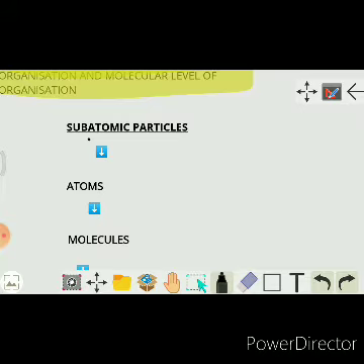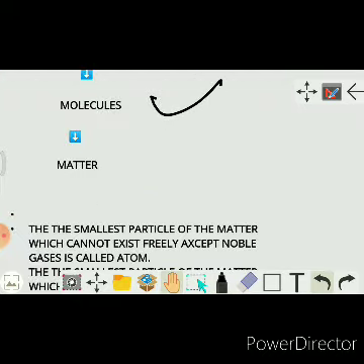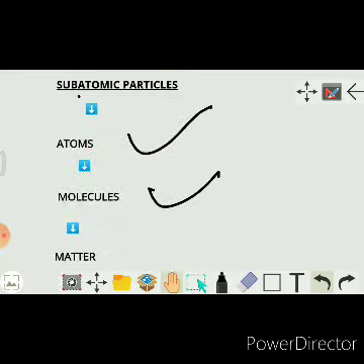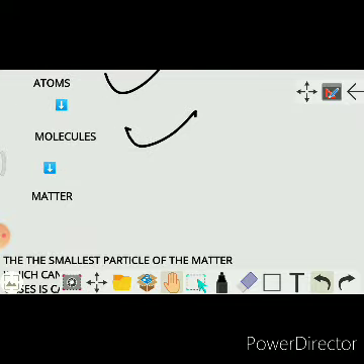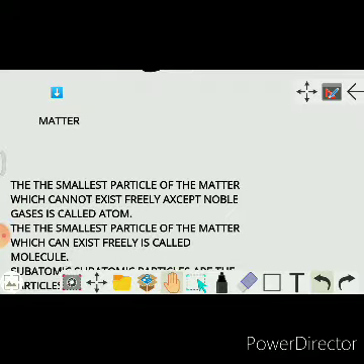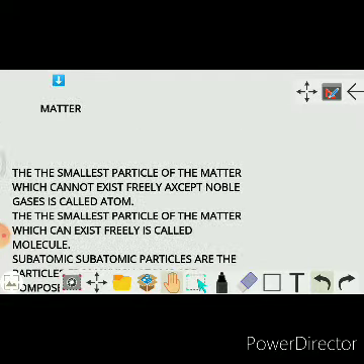And these electron, proton, and neutron combine to form atoms. Now many types of atoms combine to form molecules. And now the highest level is matter. When different types of molecules combine, they create the whole matter. So this is the organization of matter. Subatomic particles combine and form atoms. Now atoms combine and form molecules, and after that molecules combine and the whole matter appears, which is in front of us.